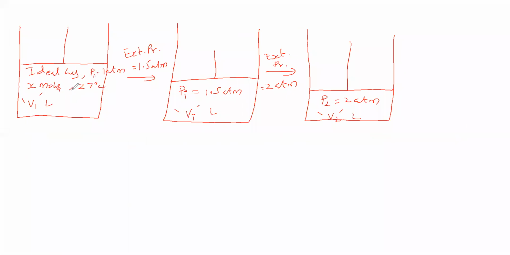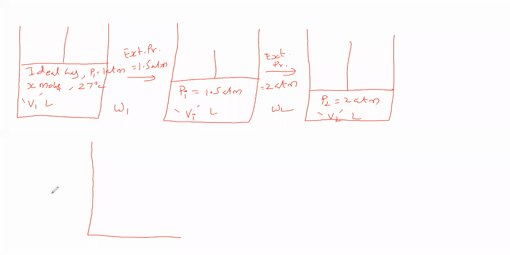Then what is the difference? It is a two steps process, whereas the other is a single step process. Now here work done is there, and here also work done is there. Total work done is the sum of these two. What is the total work done? That we will see graphically.